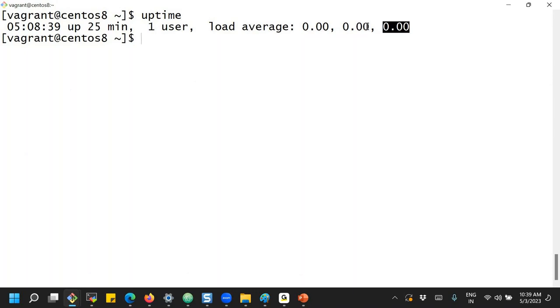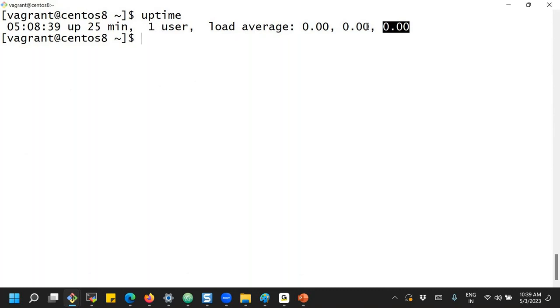The more requests it receives or the more processes it runs, the higher the load, which is required to verify. During performance related times, during peak hours, we need to keep checking the load on the system.